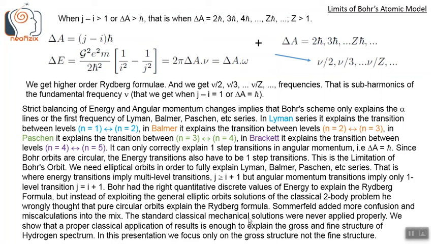The standard classical mechanical solutions were never applied properly. We show here that a proper classical application of results is enough to explain the gross and the fine structure of hydrogen spectrum. In this presentation, we only focus on the gross structure and not the fine structure.